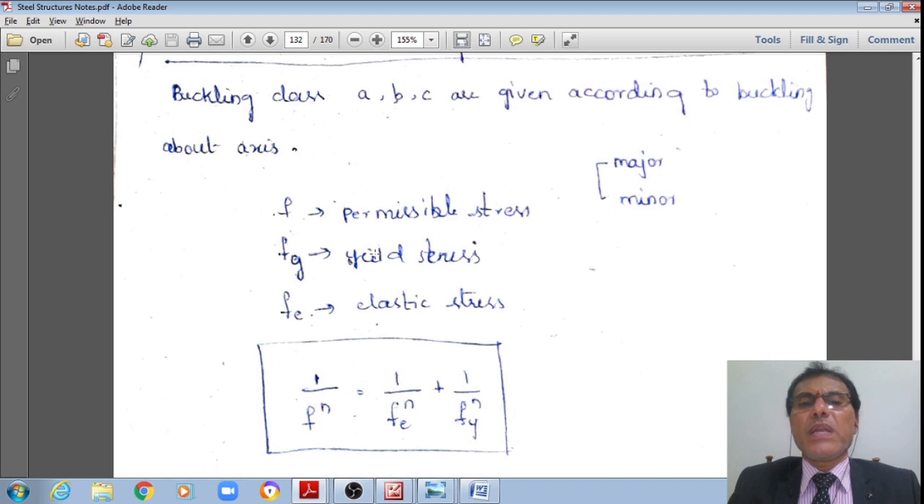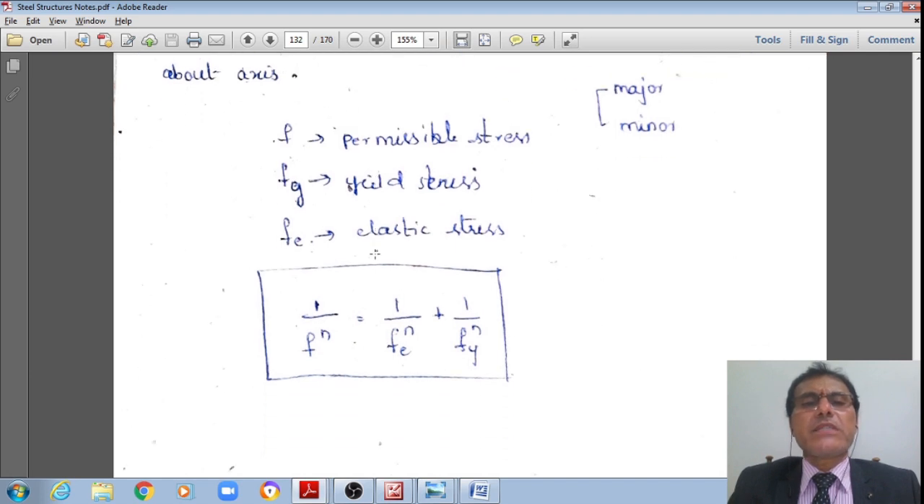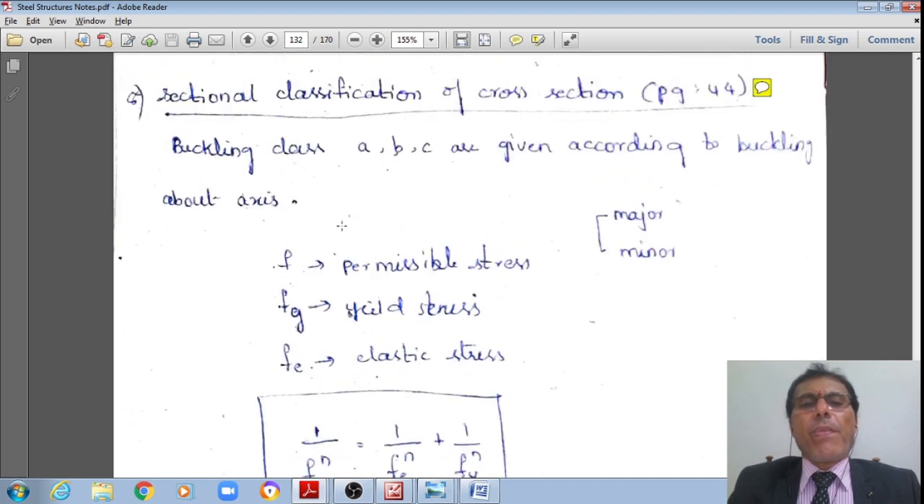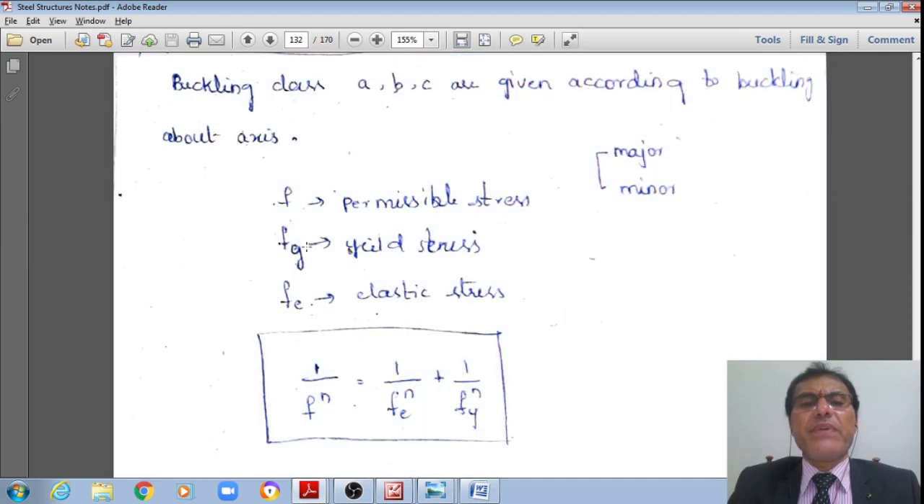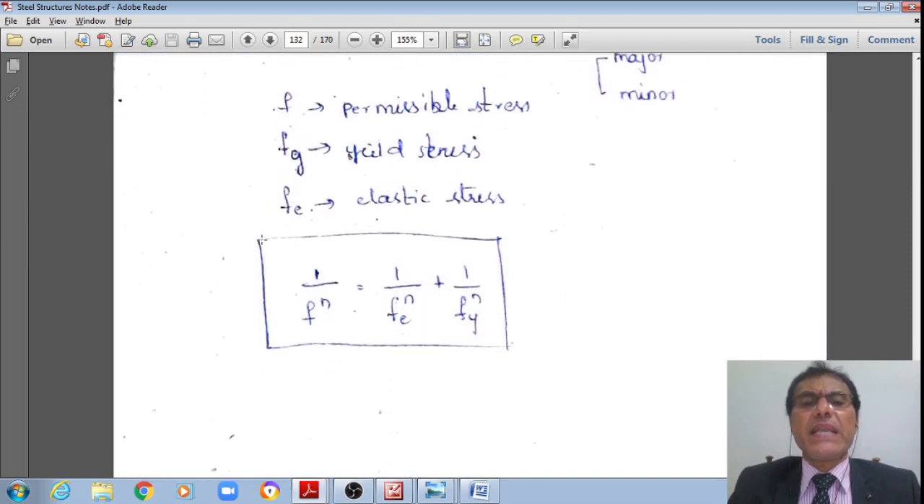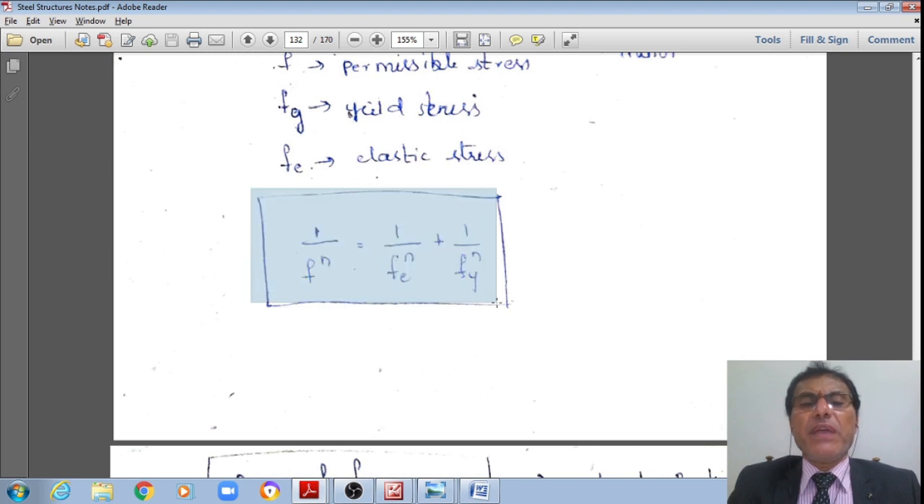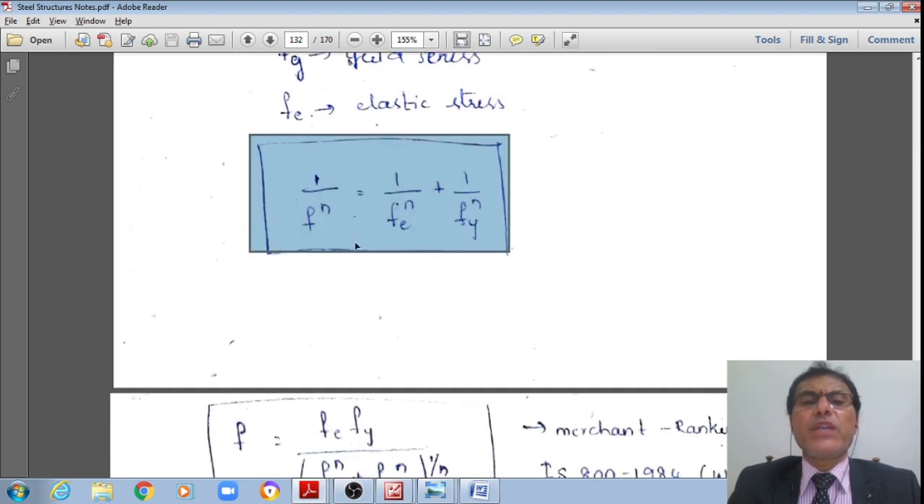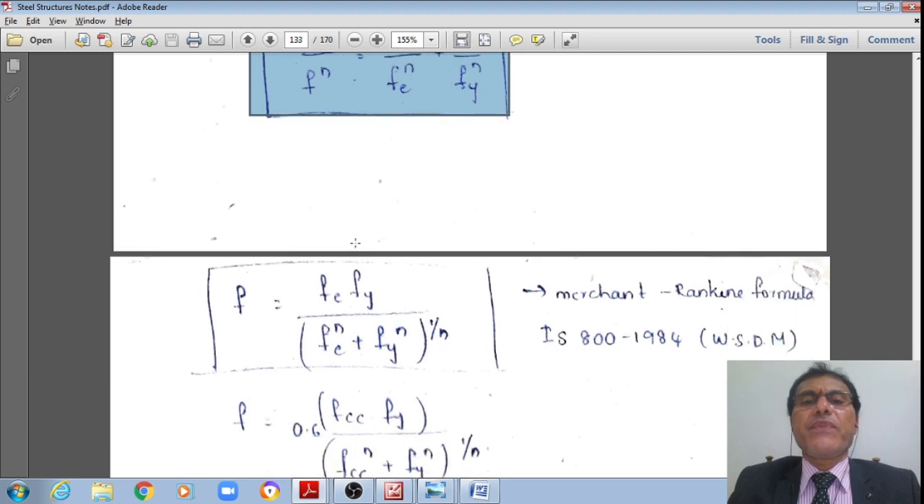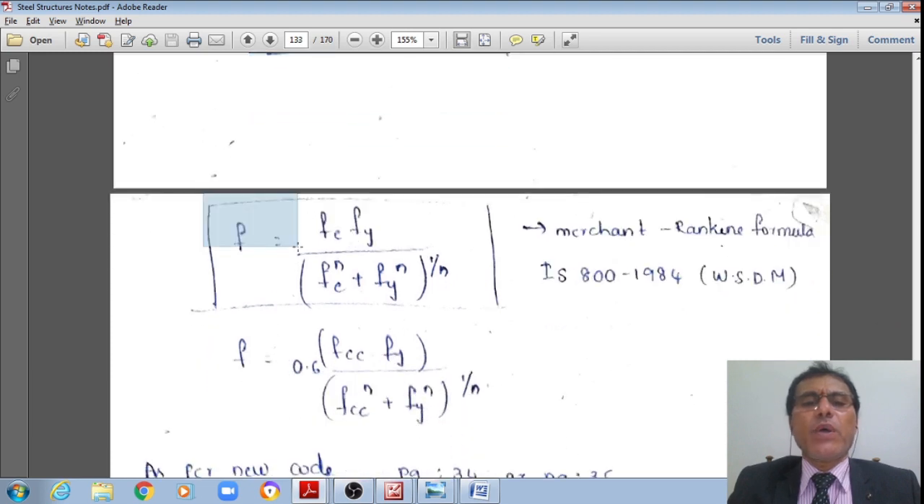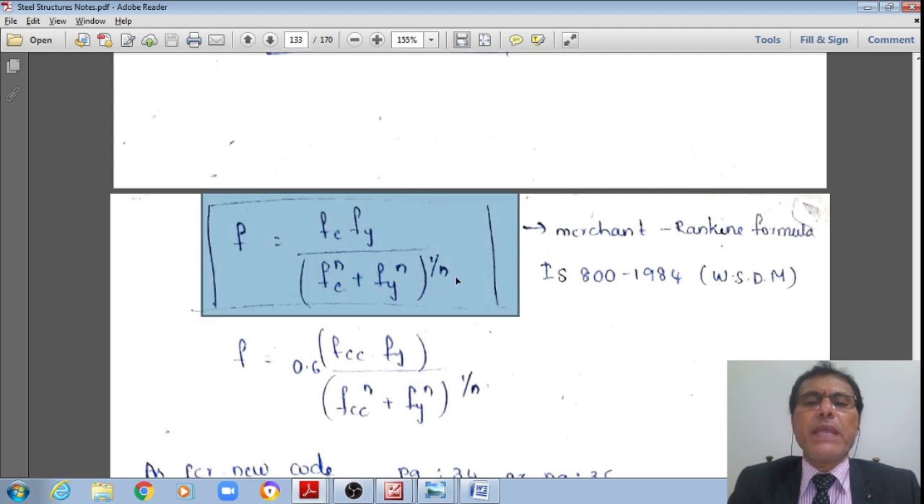Now let me go to the design strength. Say F is the permissible stress, where Fy is the yield stress and Fe is the elastic stress. Then we know 1 by F to the power n is equal to 1 by Fe to the power n plus 1 by Fy to the power n. Rearranging the terms, I get F is equal to Fe multiplied by Fy, divided by Fe to the power n plus Fy to the power n, whole to the power 1 by n.